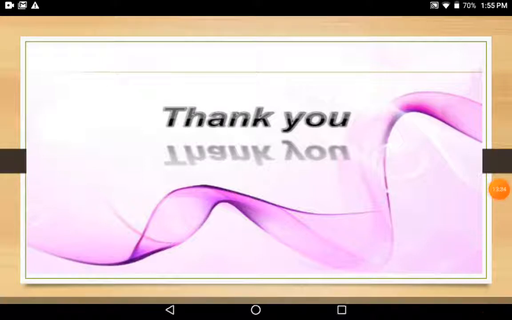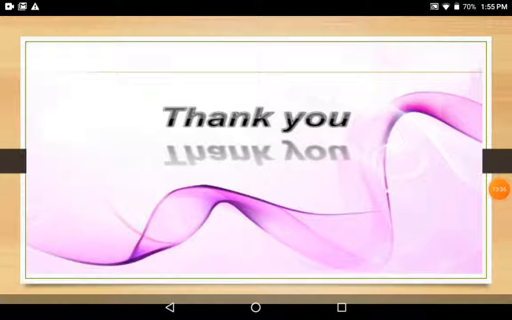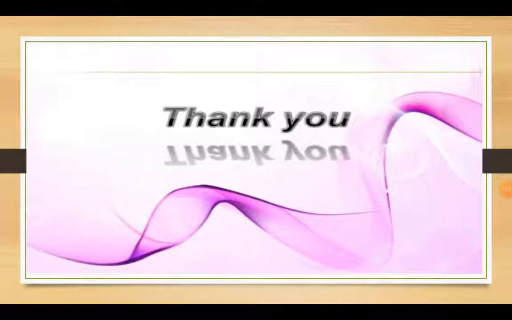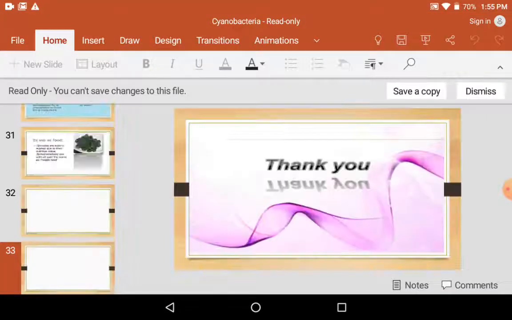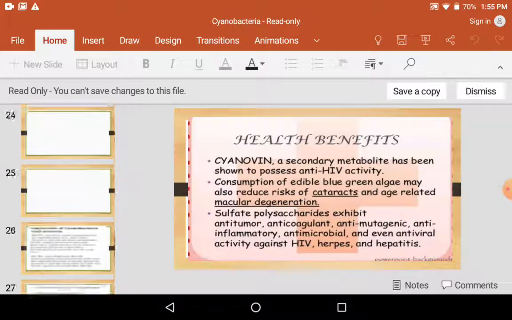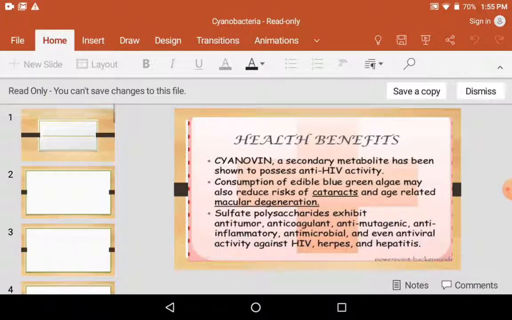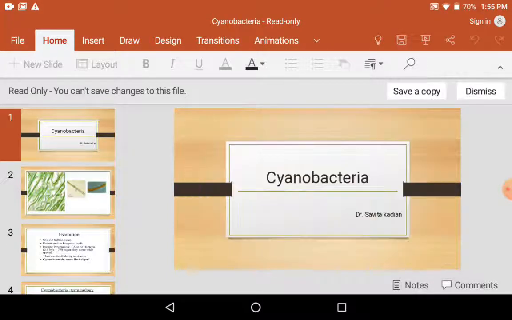In cyanobacteria, what type of questions can be asked? First of all, why is it called blue-green algae? What are the different pigments which are present in blue-green algae? These are the different questions which can be asked.